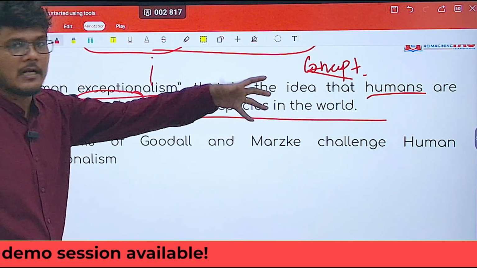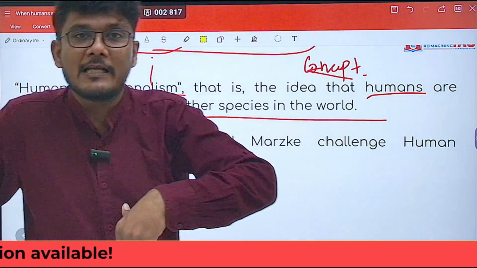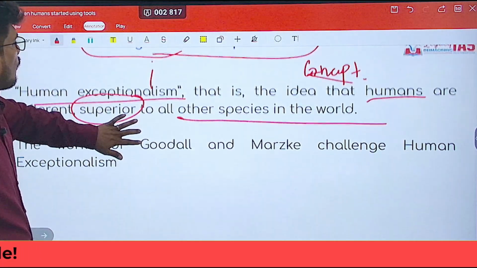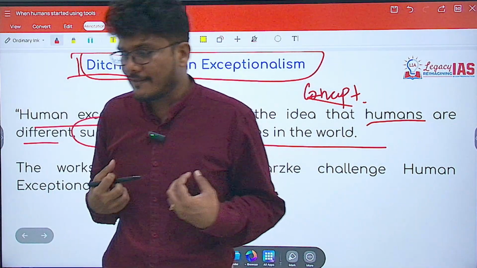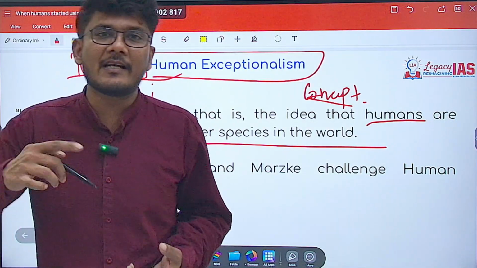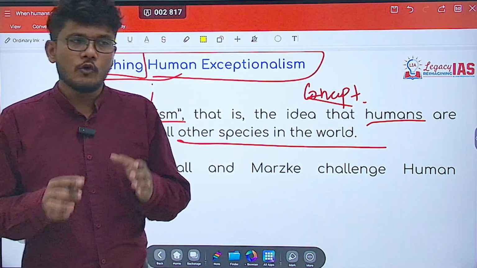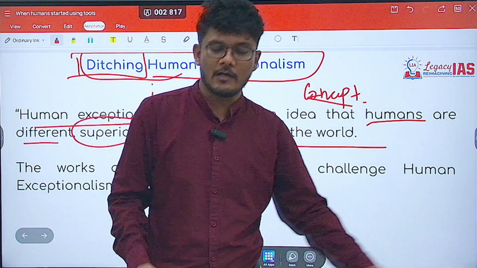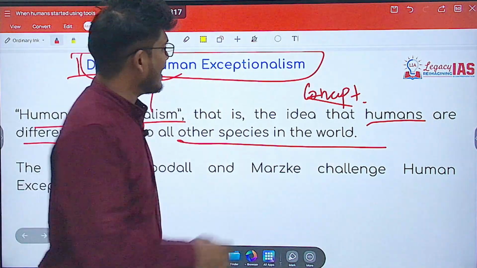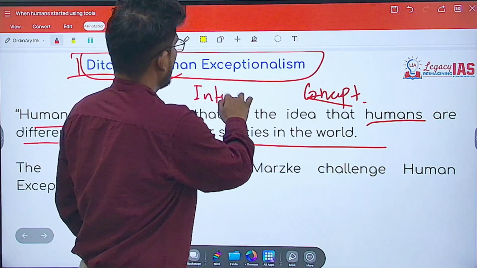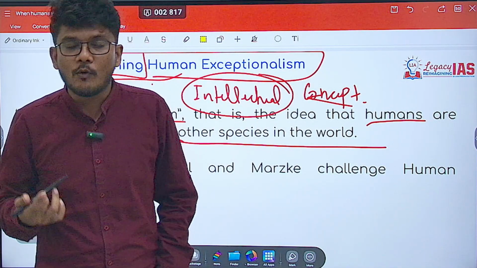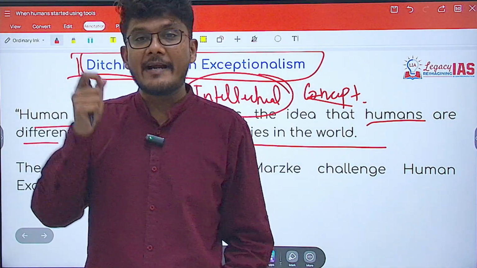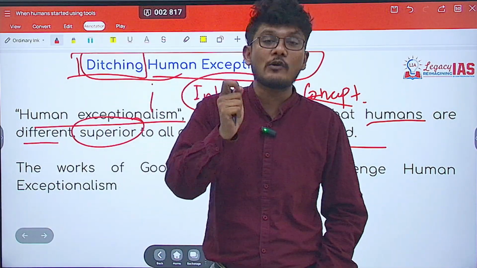Now, this is what we thought, this is what we believed, but this study probably ditches human exceptionalism. Why? Because we have been thinking that we are the only beings that can create tools. Usage of tools is done by everyone, but the intellectual ability to think, to improvise and to create tools is what we thought was specific only to humans.